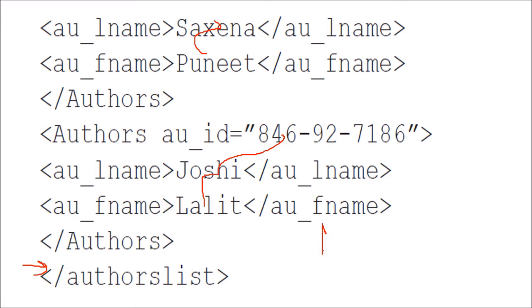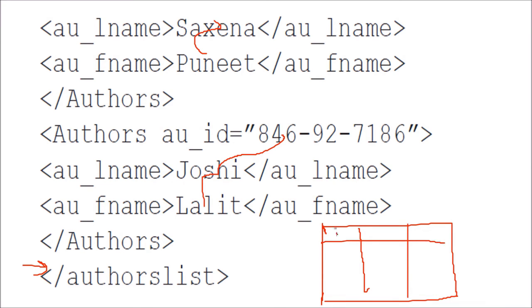So how can we form this? We can represent this XML in tabular form, and it will be represented like this. We will have ID, this AU ID, then we have the L name, this, and then we have the F name.